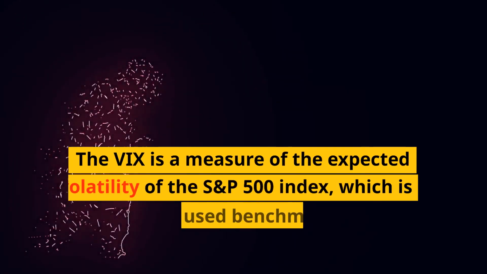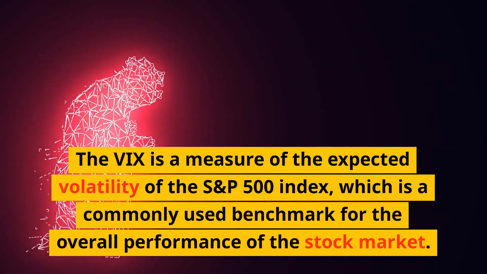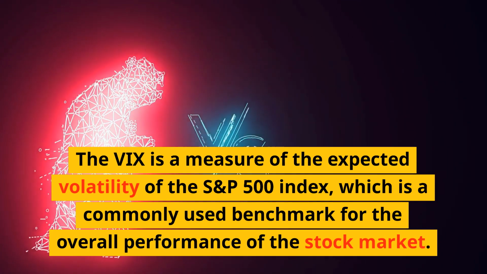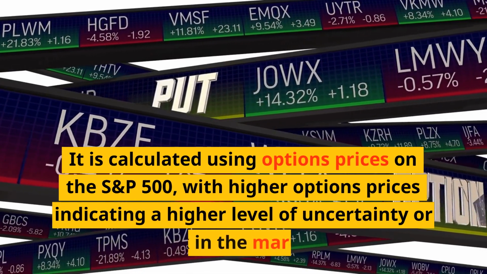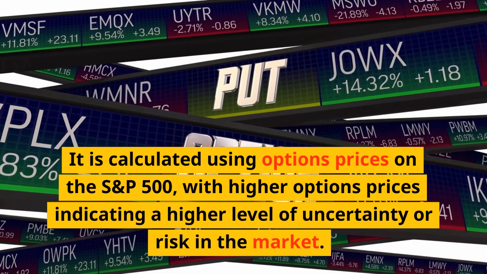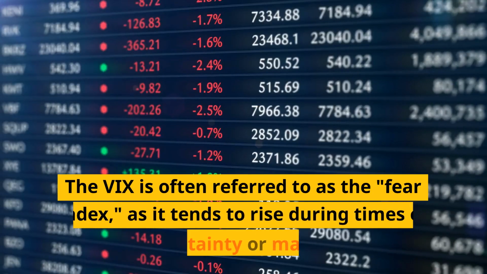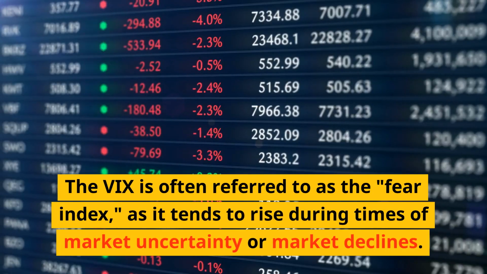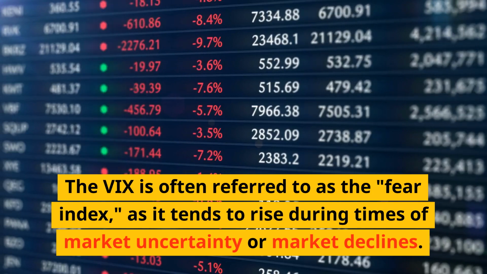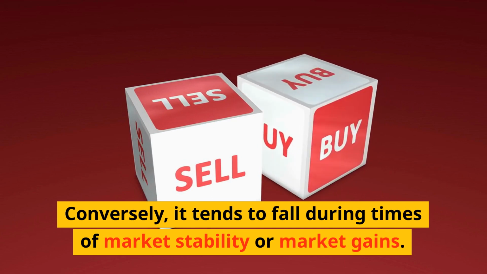The VIX is a measure of the expected volatility of the S&P 500 index, which is a commonly used benchmark for the overall performance of the stock market. It is calculated using options prices on the S&P 500, with higher options prices indicating a higher level of uncertainty or risk in the market. The VIX is often referred to as the fear index, as it tends to rise during times of market uncertainty or market declines. Conversely, it tends to fall during times of market stability or market gains.